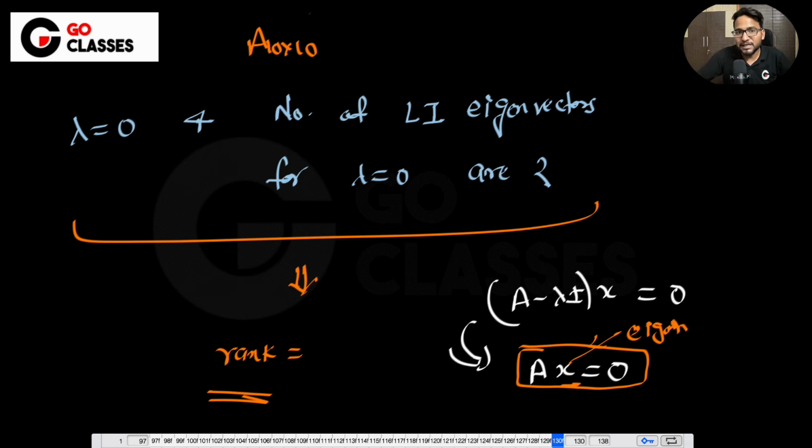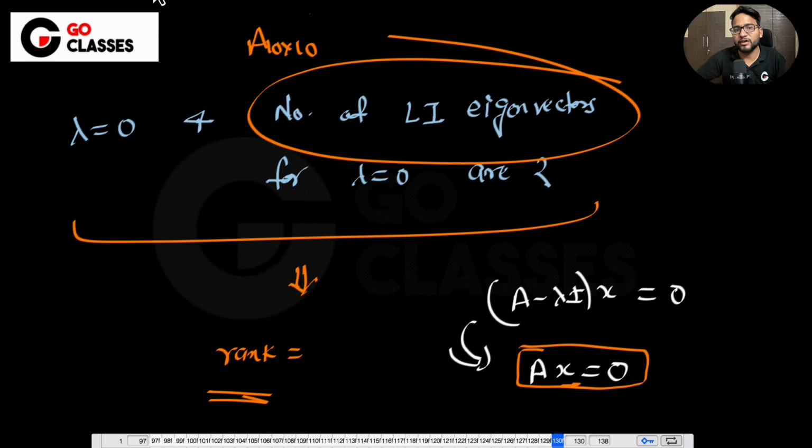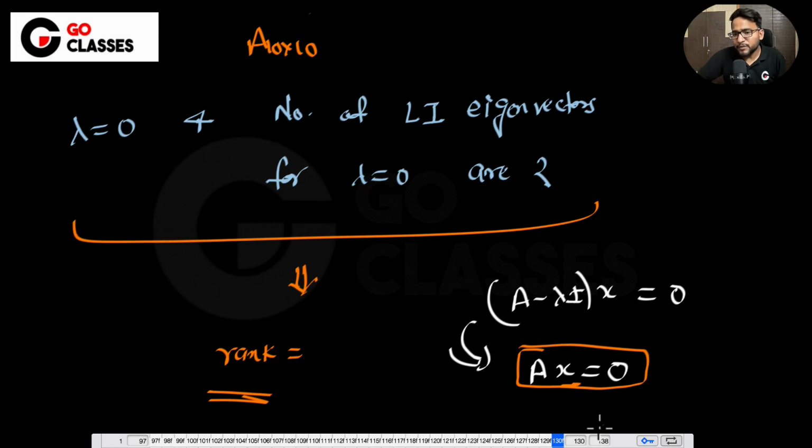Now they have given that the number of linearly independent eigenvectors is just 2, which means if you solve this, then x will be s plus t, so the number of free variables they have given indirectly in A is 2, which means the rank is again 8.